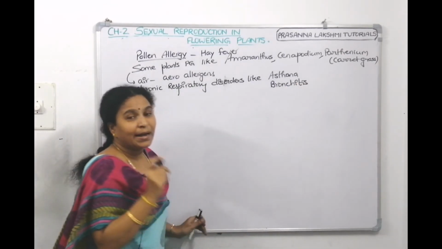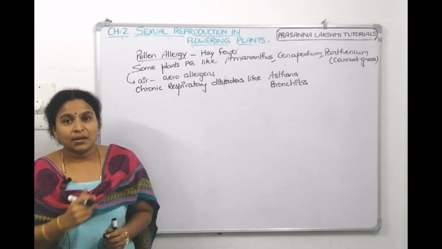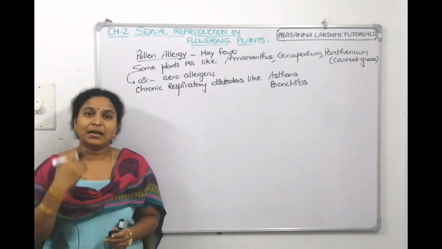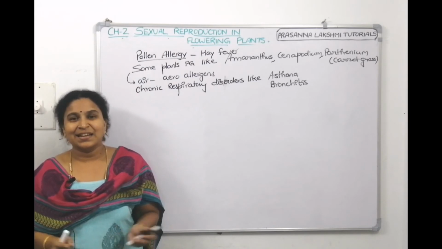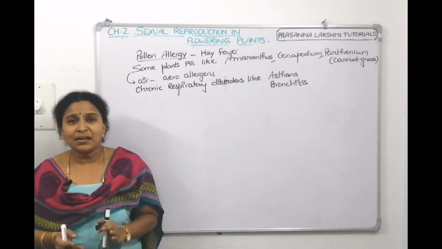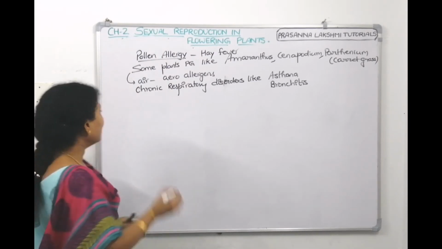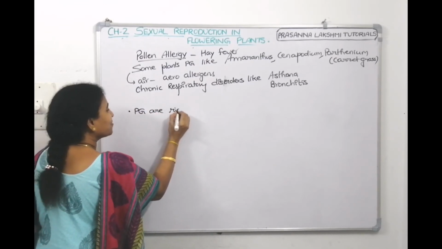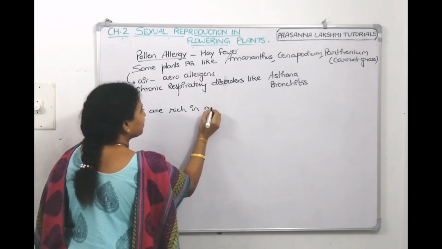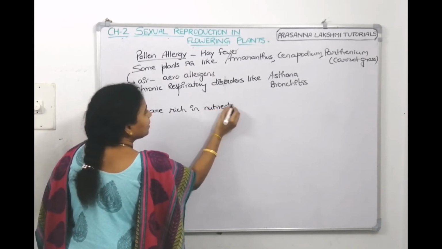Inflammation of the bronchi and bronchioles is called bronchitis, which leads to asthma and difficulty in breathing. So this is about pollen allergy. Now the other angle of it is that pollen grains are rich in nutrients. We know that. They have abundant reserve food material.